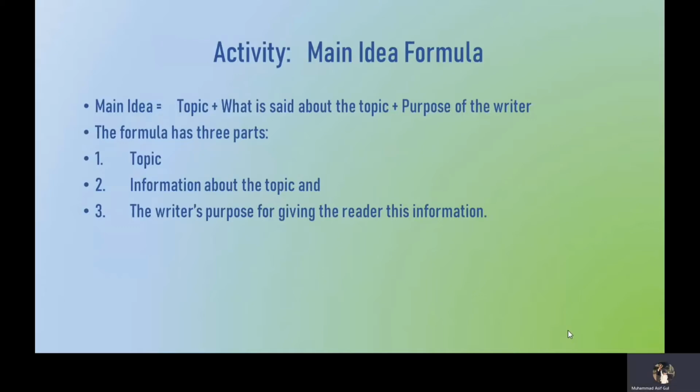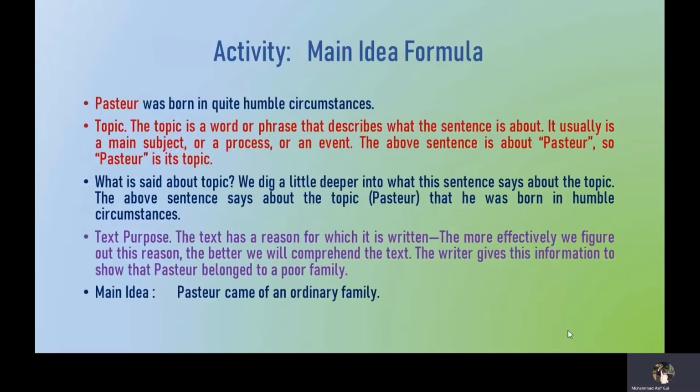In this formula, main idea is equal to topic plus what is said about the topic plus purpose of the writer. So as we can see, this formula has three main parts: the topic, second, information about the topic, and third, the writer's purpose for giving the reader this information. So let us apply this formula on a sentence. The sentence we have is, Pasteur was born in quite humble circumstances.